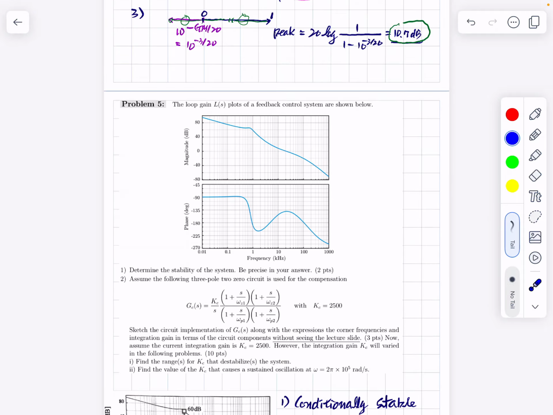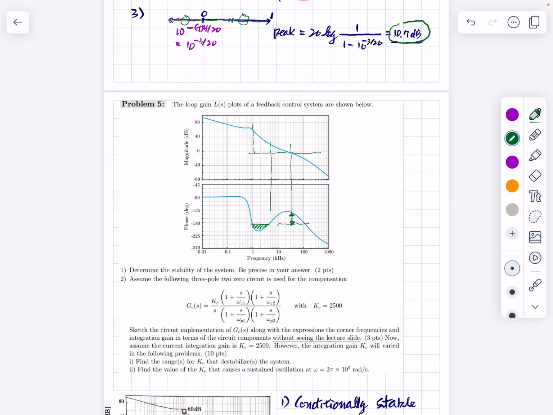To determine the stability of the system, take a look at this 0 dB line here, and check the phase. The phase is much larger than minus 180 degrees, so you have this much of phase margin. But during this frequency range, the phase is less than minus 180, while the magnitude is larger than 1.